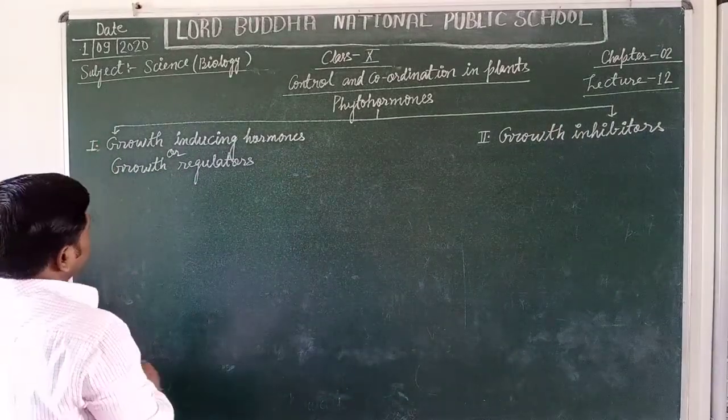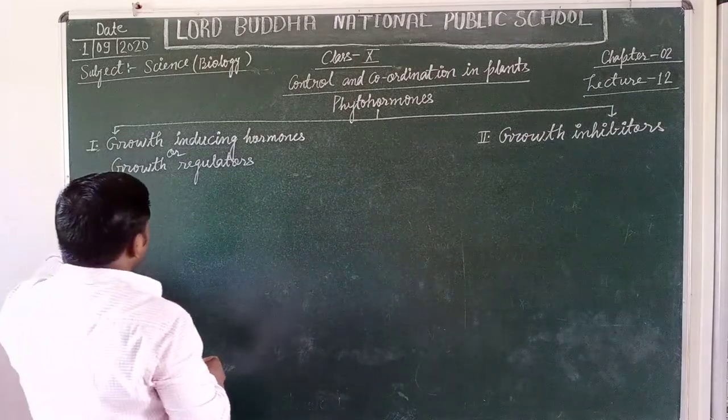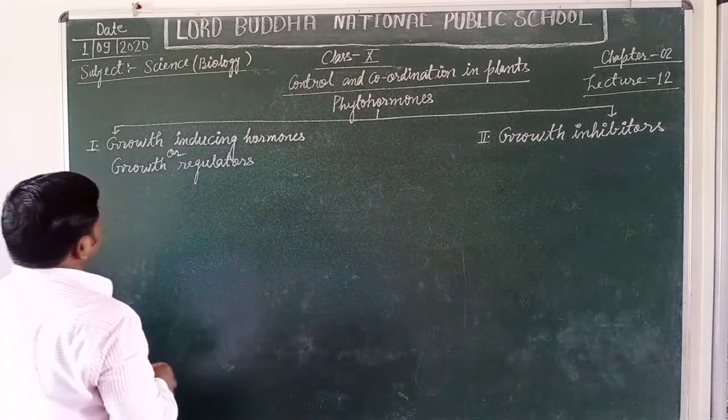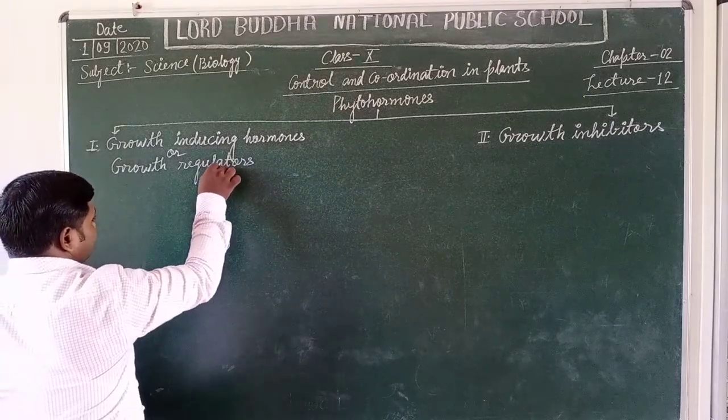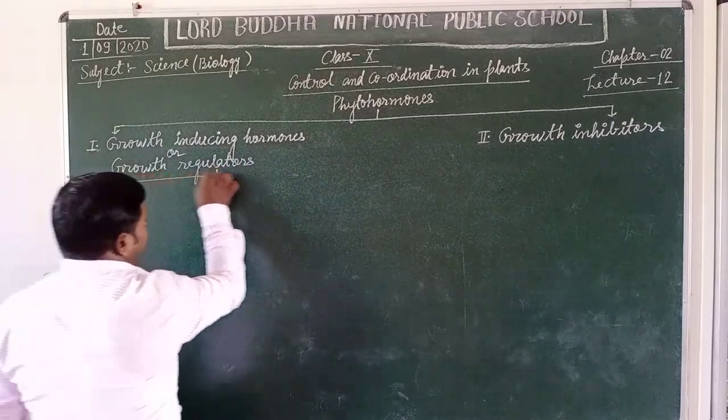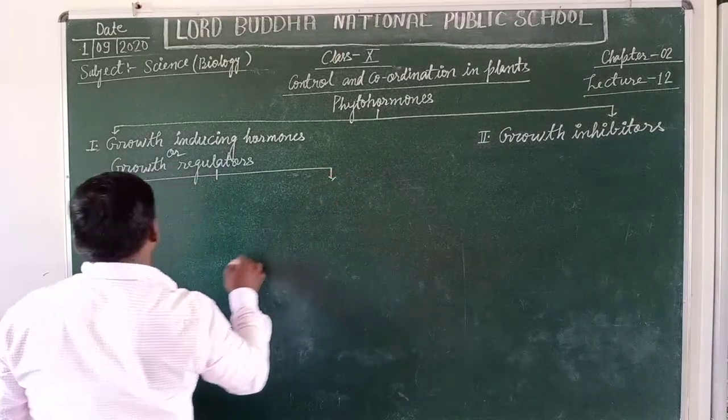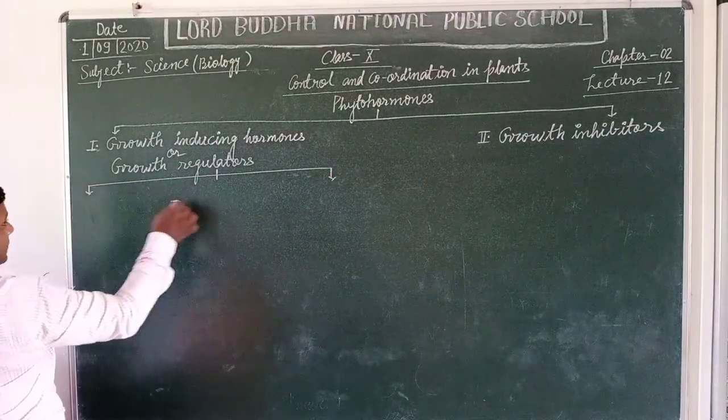Students, if we discuss the growth inducing hormones, there are three types. What are these? Look at the three.